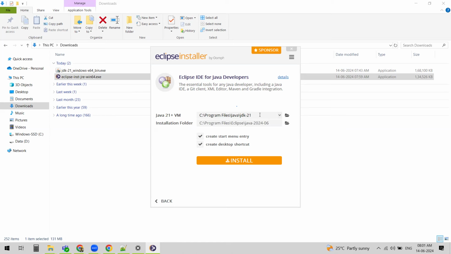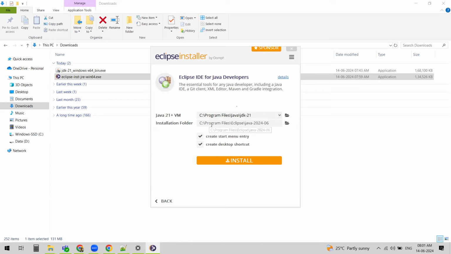If it was not there, for example if you didn't install JDK 21, it would have installed its own JRE in some location, because you need JRE to run the Java application, that is Eclipse, right? Eclipse was developed in Java, so it installs its own JRE. But as we do have JDK installed already, it has automatically chosen this. So it will pick up JRE from this location.